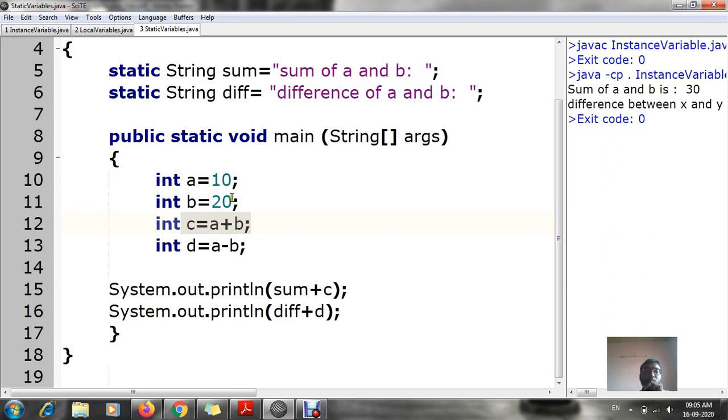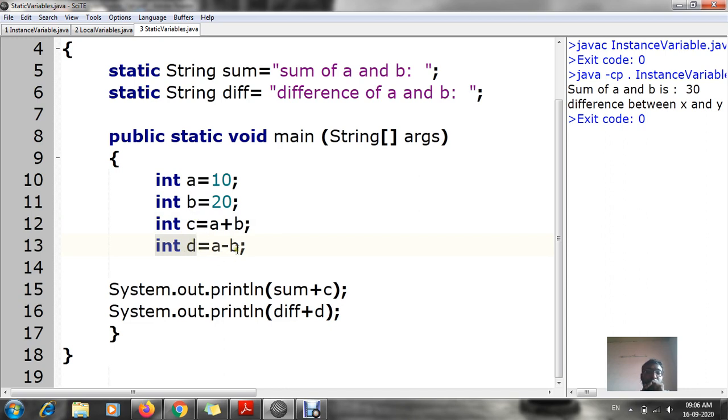That means whatever the answer will be, if 10 plus 20 means 30, then c's value will be 30. Now I want to get the difference. For getting the difference, again a new variable I am declaring, that is integer d. Can you see? So a minus b is equal to d.